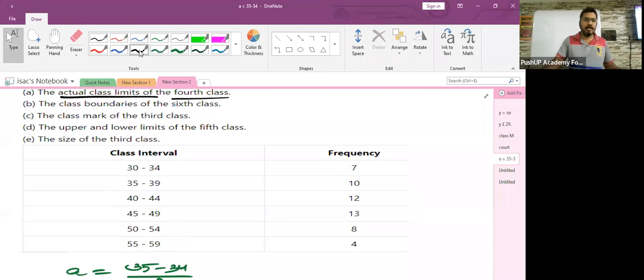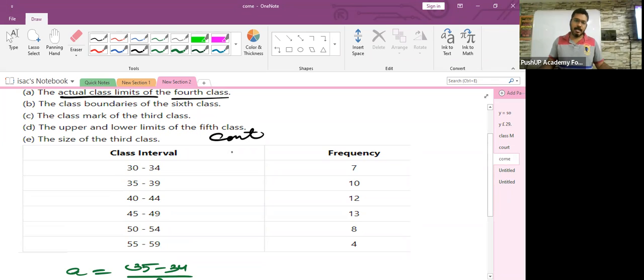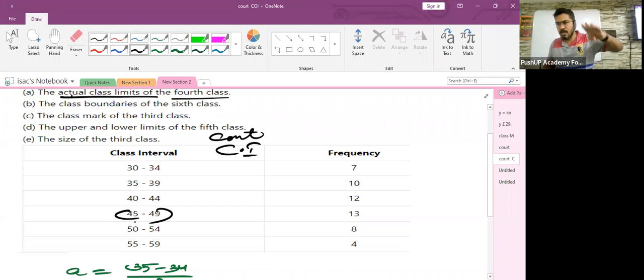Now let's write the continuous class interval. Children, they are asking you to find the actual class limit of the fourth class, so let's focus only on the fourth class. Only for the fourth class interval, we have to find the actual lower and the actual upper limit. You have already got the adjustment factor.